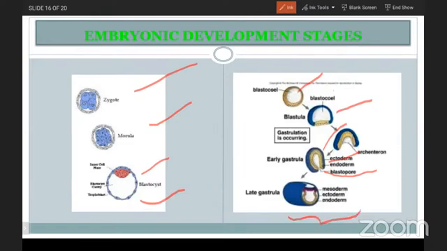Once again, first of all, the zygote. When the zygote participates in mitotic cell divisions, the formation of a group of cells is known as the morula, and then onwards the blastula. These two stages look just like a ball-like structure. And the arrangement of the innermost cells into layers, a cavity-like structure will be observed, that is known as the blastocoel.